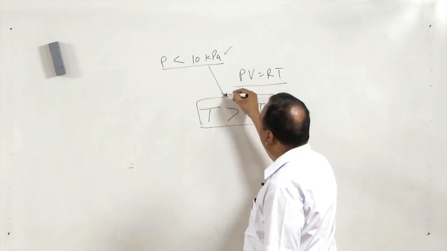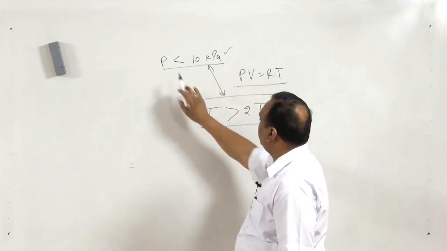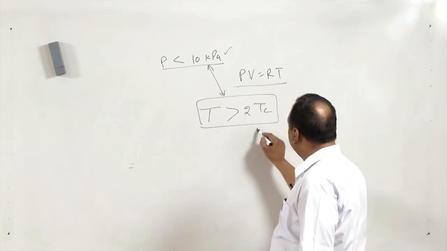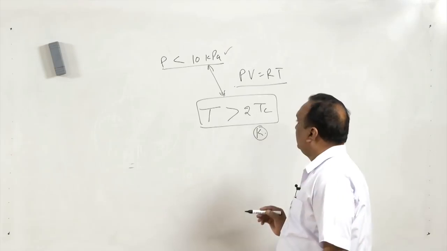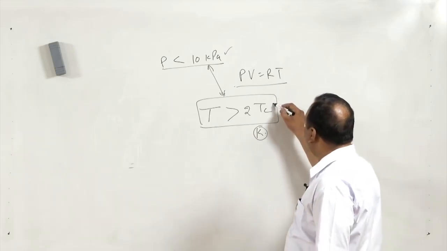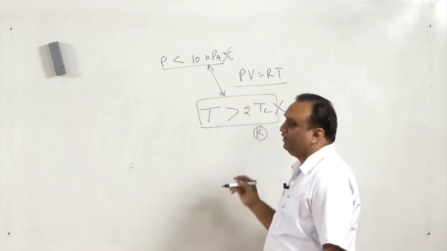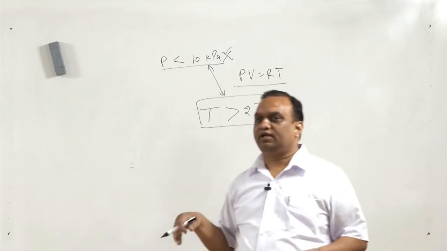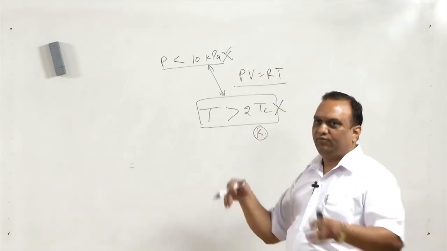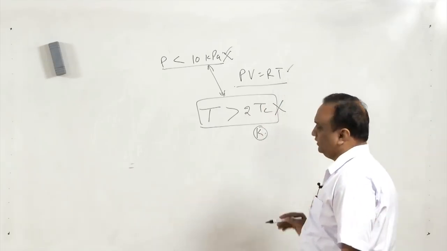There are two conditions for considering vapor as a gas: either pressure is less than 10 kilopascal or temperature is 2 times the critical temperature. This temperature is in Kelvin, not in degree centigrade. So, in steam turbines, this requirement is not fulfilled, and this requirement is also not fulfilled. That is why in steam turbines, not gas turbines, we use steam tables. For steam turbines we do not use this relation.